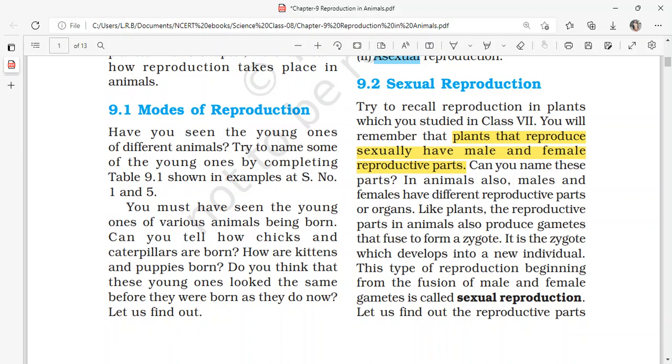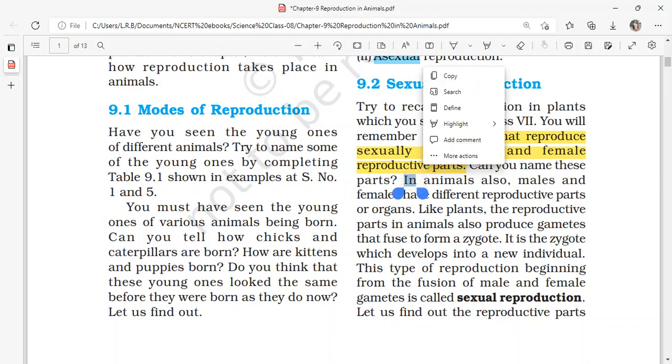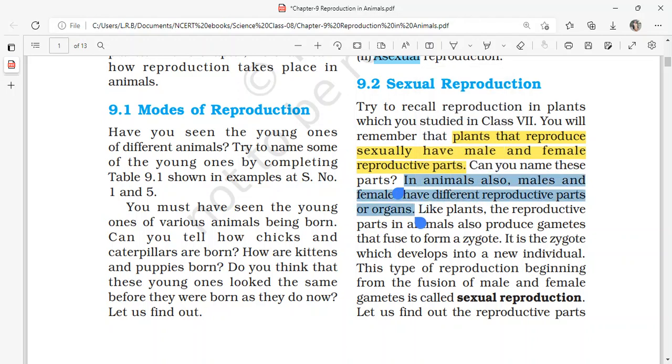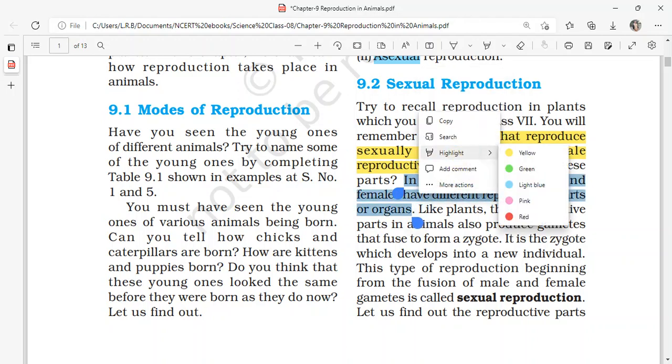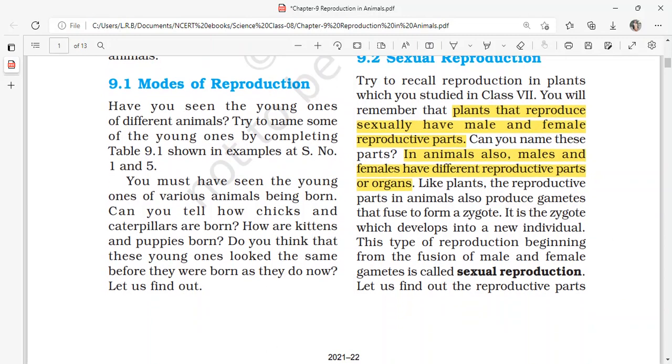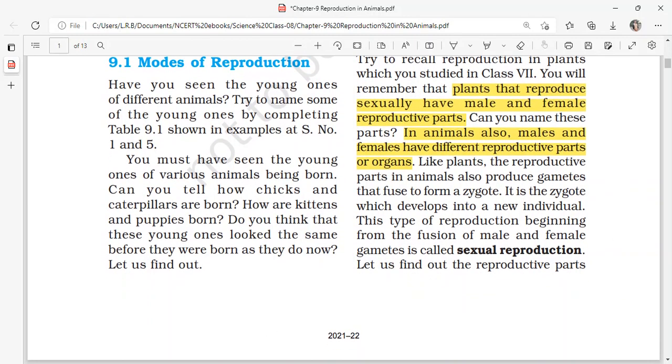In animals also, males and females have different reproductive parts or reproductive organs. So both animals and plants have two types of sexes. One is the male sex having male reproductive parts, and the second is the female sex with female reproductive parts.